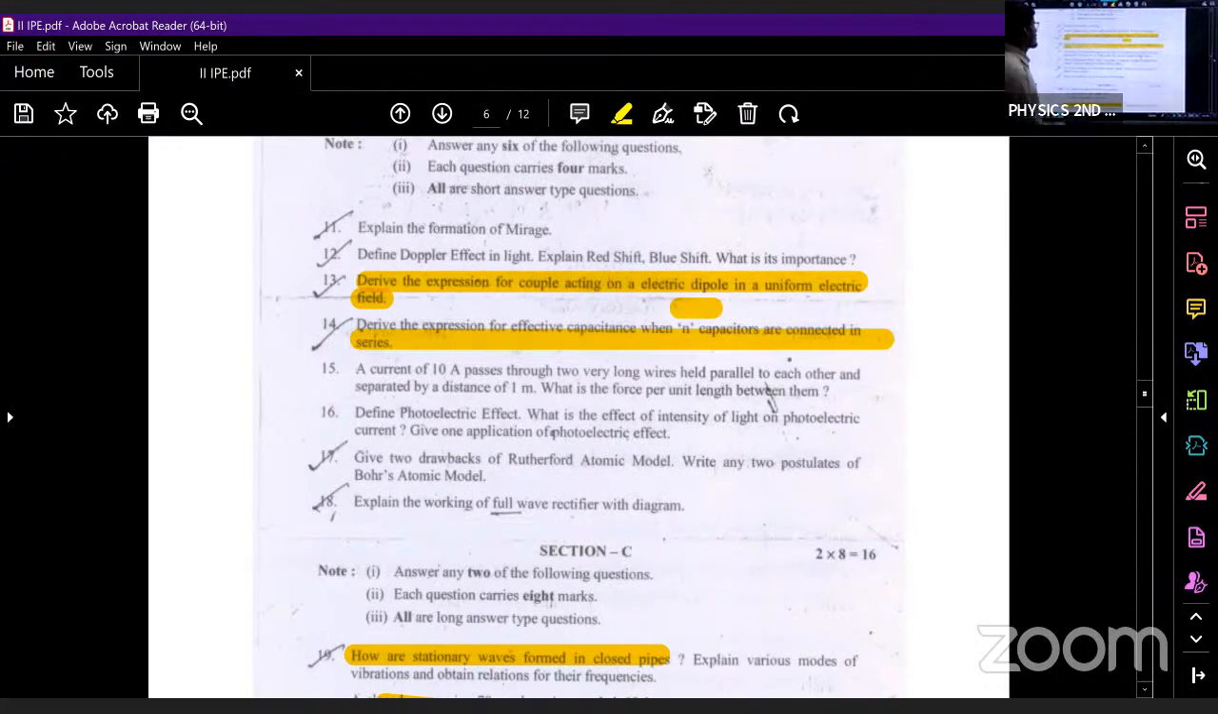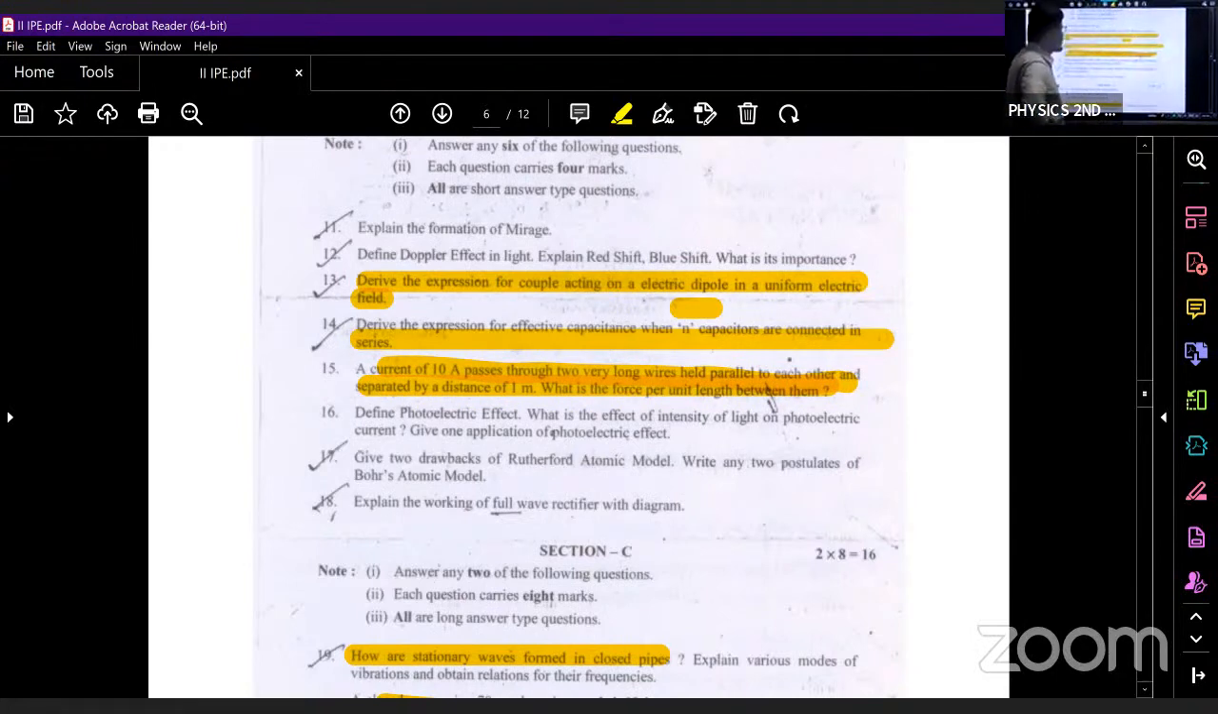So what is the next question? A 10 ampere current passes through two very long wires held parallel to each other and separated by a distance of 1 meter. What is the force acting per unit length? This question also we have discussed. Force acting per unit length is given as mu naught into I1 I2 divided by 2 pi d.